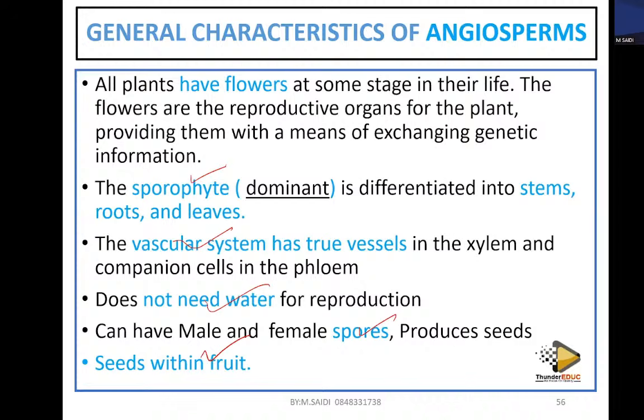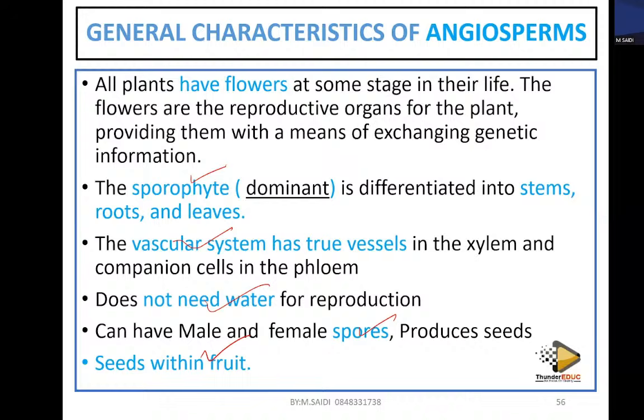And then bryophytes and pteridophytes: bryophytes are thallus, and also the dominant generation is the gametophyte. The two, bryophytes and pteridophytes, if you look at them, both require water for reproduction to take place. But the bryophytes require more water than the pteridophytes.